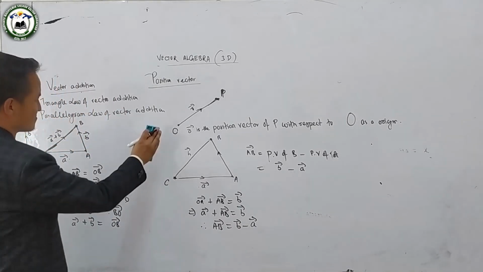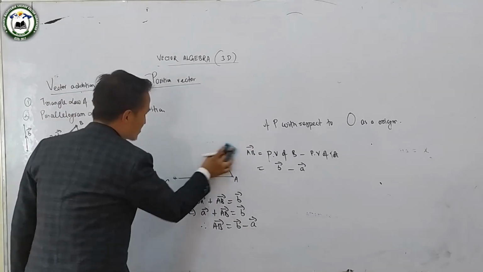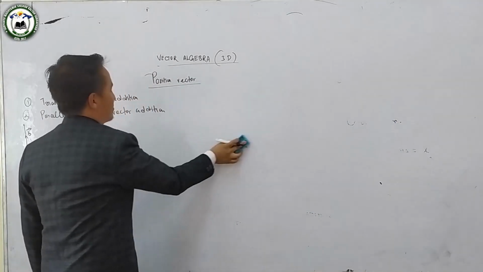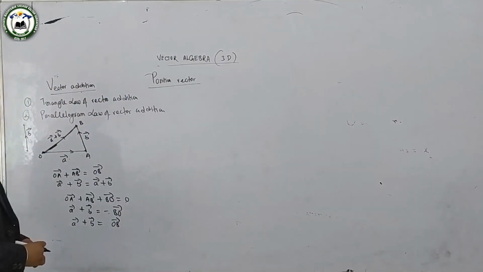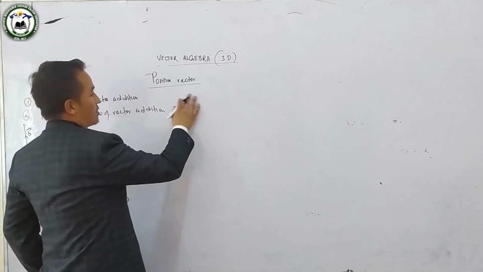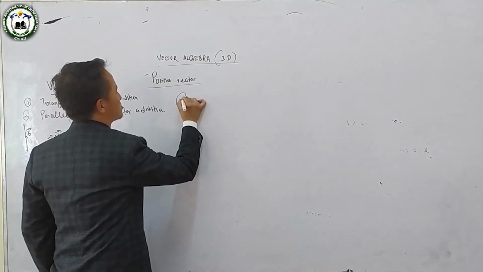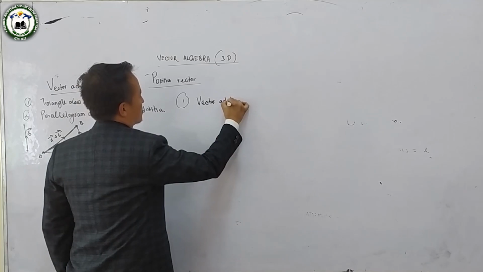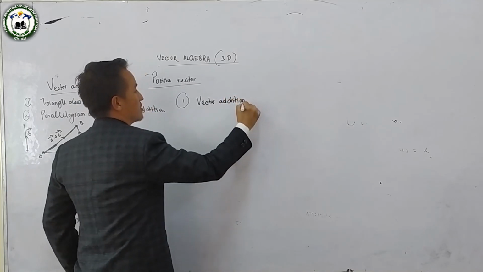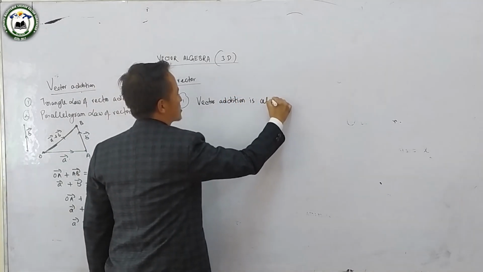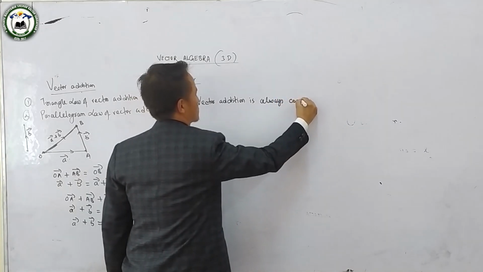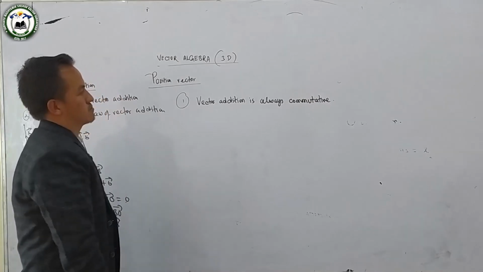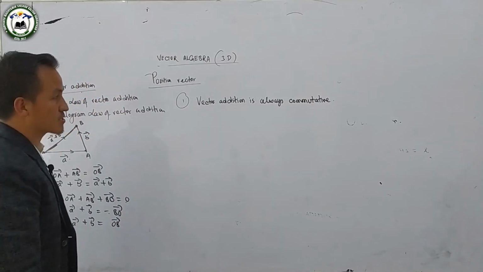Now we have the different properties of vector addition. Vector addition को हाम्रो different properties छ, त्यो properties मा number 1 हुन्छ vector addition is always commutative.